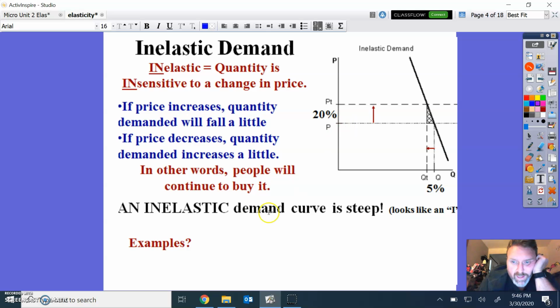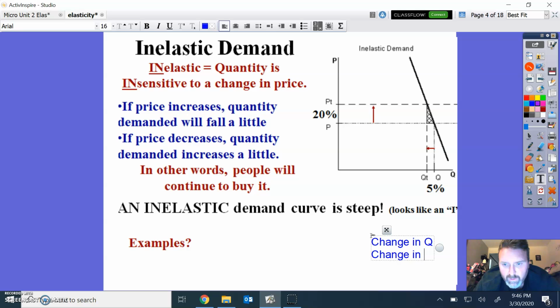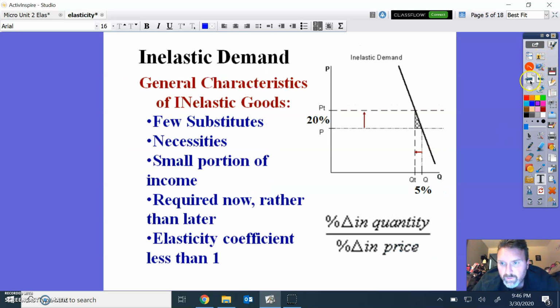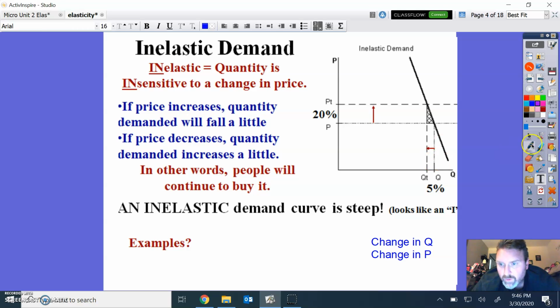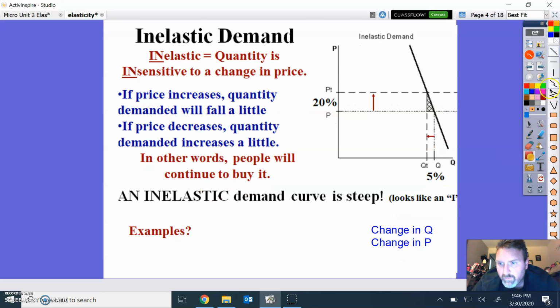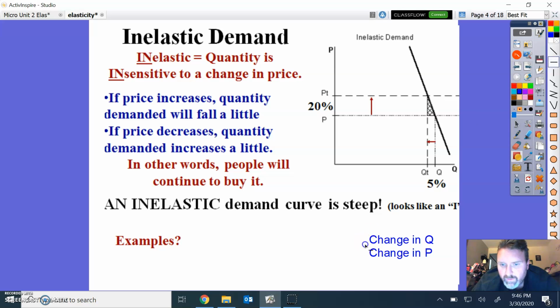Notice that an inelastic demand curve is steep. It looks like an I. So the big thing that I want you guys to make sure you get out of this is the change in quantity over the change in price. Change in quantity over change in price. You can see it right there. All right, so let me draw a little line here. There's my little line right there.